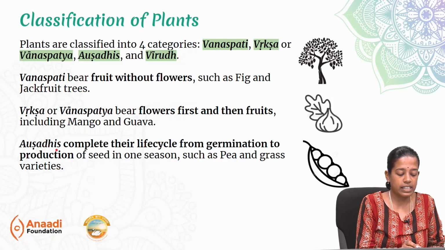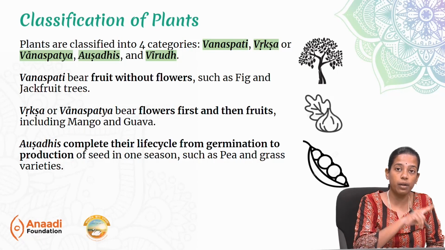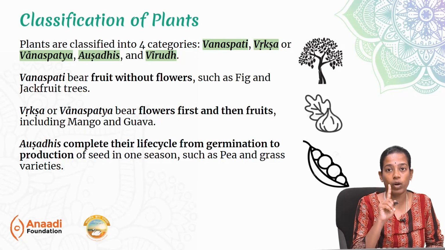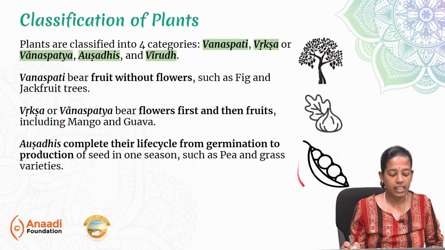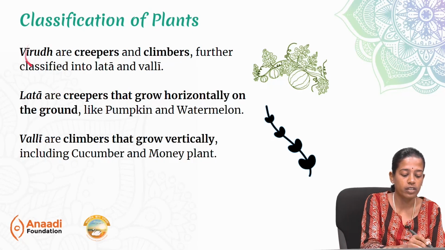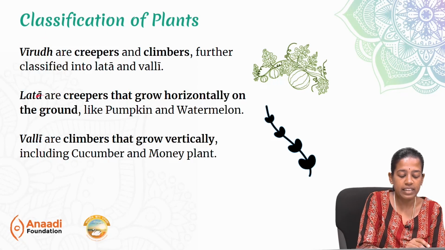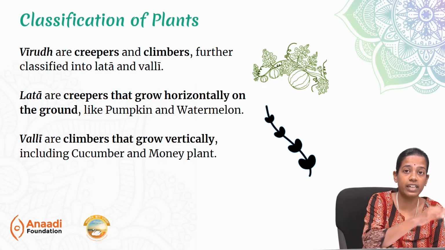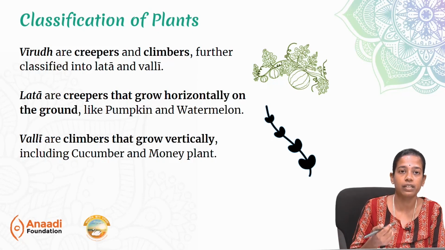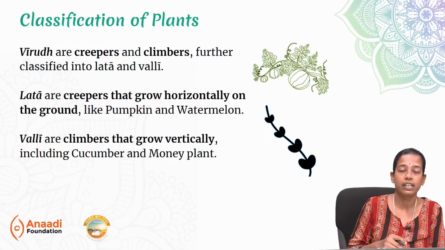Third is Aushadhi. Aushadhi means they complete their life cycle from germination to production of seed in one season, such as pea, green grass, etc. The fourth classification is that of Virudh, which means creepers. Virudh is further classified into Lata and Valli. Lata are creepers that grow horizontally on the ground, such as watermelon, pumpkin, etc. Whereas Valli are climbers that grow vertically. Cucumber and money plant are examples of Valli.